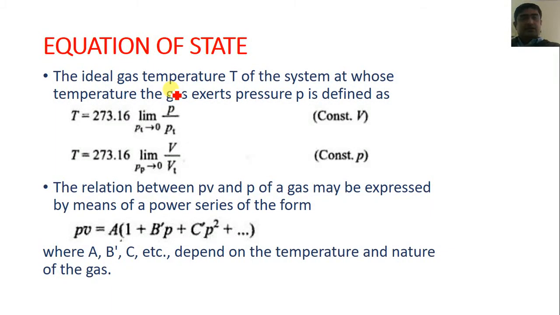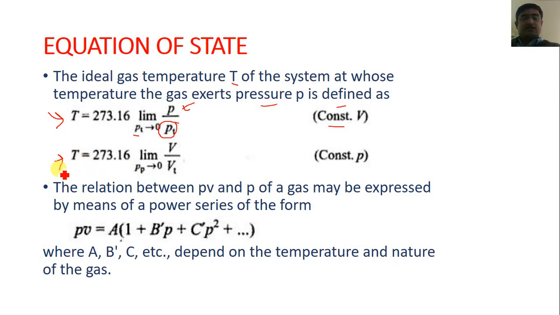The ideal gas temperature T of the system, at which the gas exerts the pressure P, is defined by the empirical formula T = 273.16 limit Pt tends to 0 of P upon Pt, where P is the value of pressure at any time and Pt is the value of pressure at the triple point when the volume is constant.